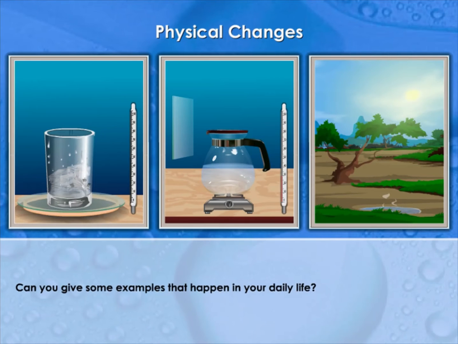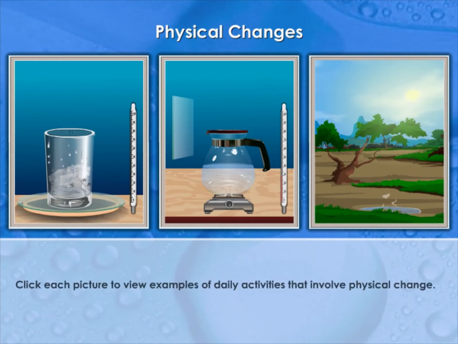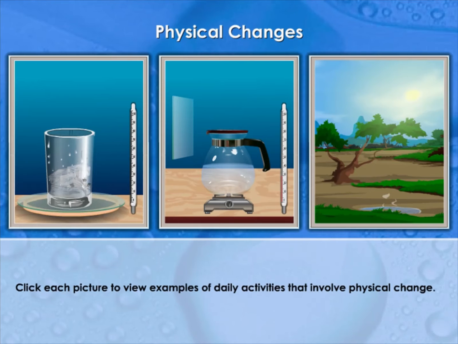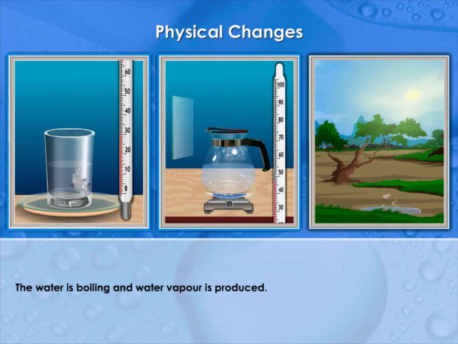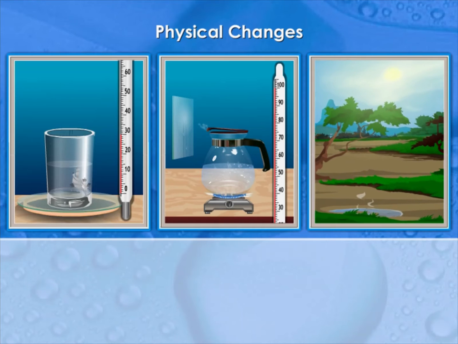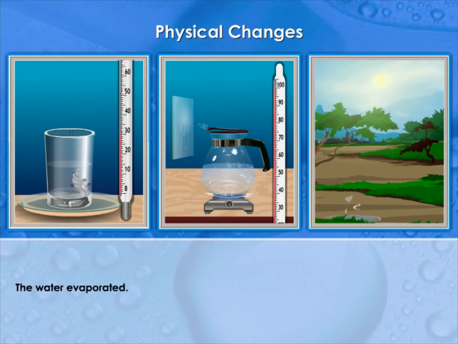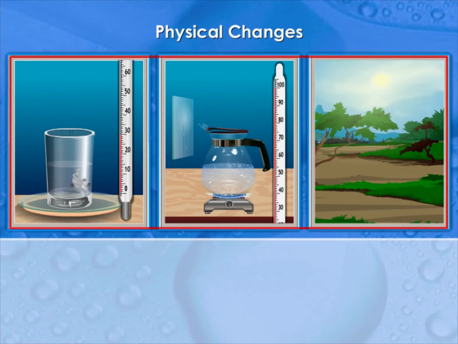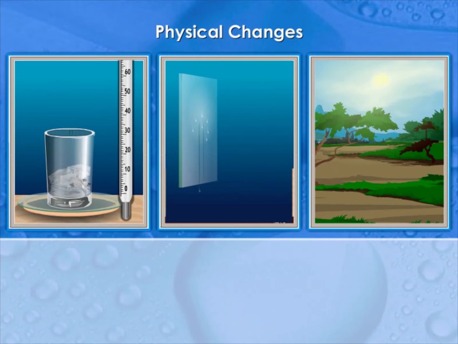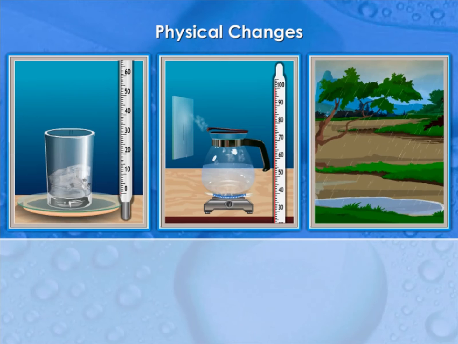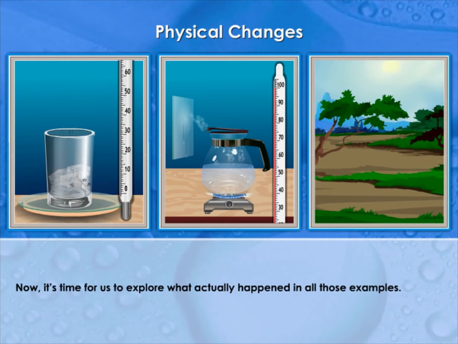Can you give some examples that happen in your daily life? Click each picture to view examples of daily activities that involve physical change. The ice cubes are melting. The water is boiling and water vapor is produced. The water evaporated. Now click on these pictures again. What do you think will happen? The water is freezing. The water vapor condensed. It's raining.